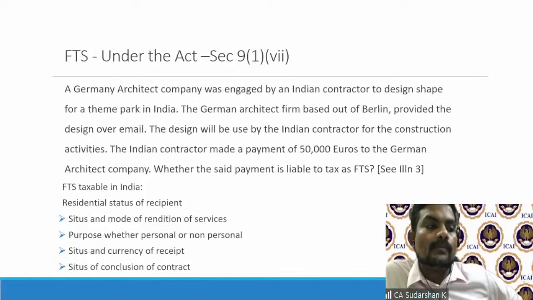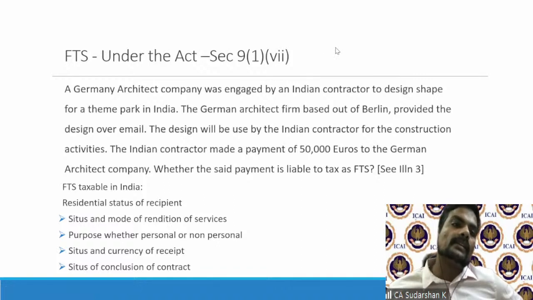Therefore, when it comes to fees for technical services in India, the residential status does not matter. The situs or rendition of services does not matter. Whether it's personal or non-personal does not matter. Currency of receipt does not matter. Where the contracts are concluded does not matter.